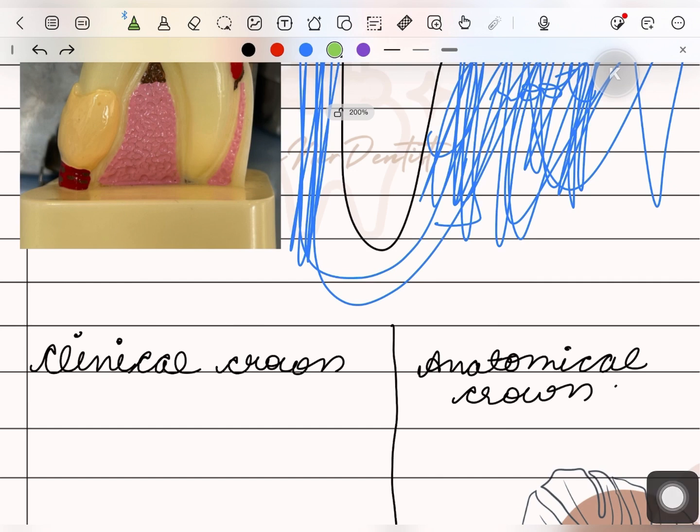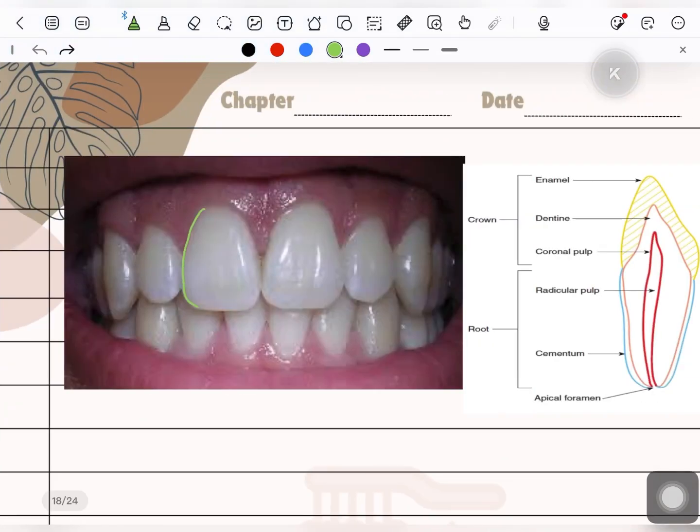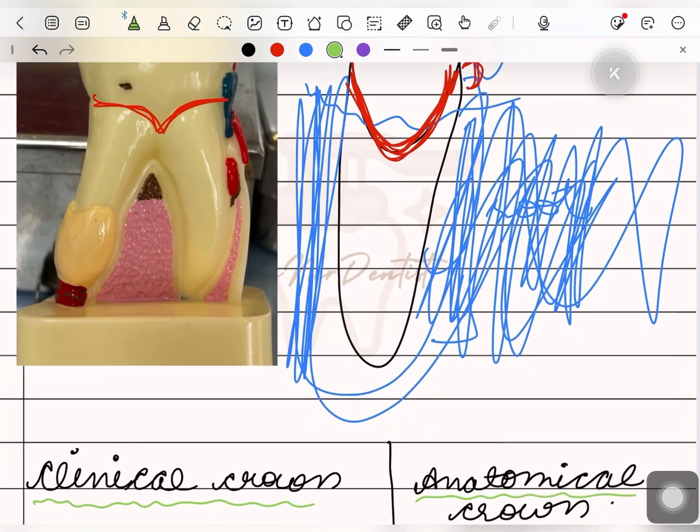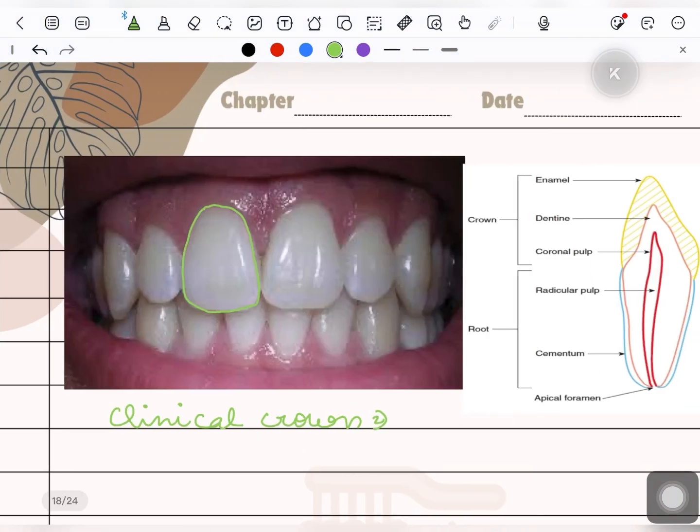There are two terms. One is clinical crown and another is anatomical crown. So, what is the difference between these two terms? Whatever part of a tooth we see in the oral cavity is known as the clinical crown. That means whatever part of the tooth we can see with our naked eyes, which we can see clinically. But the anatomical crown is the part that is covered by the enamel. Whatever part of the tooth is covered by enamel is known as the anatomical crown, and the clinical crown is the part of the tooth which is seen in the oral cavity.